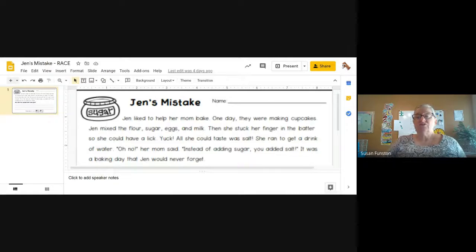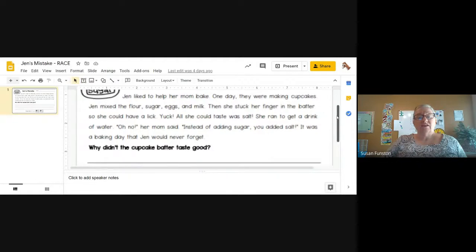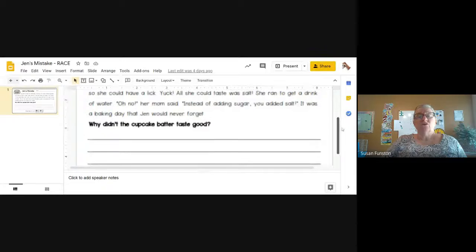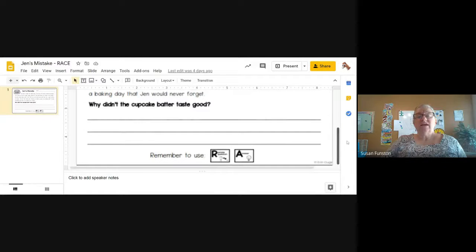Then she stuck her finger in the batter so she could have a lick. Yuck! All she could taste was salt. She ran to get a drink of water. Oh no, her mom said. Instead of adding sugar, you added salt. It was a baking day that Jen would never forget. And then here is our question. Why didn't the cupcake batter taste good?